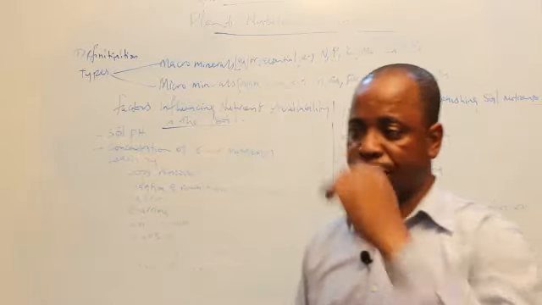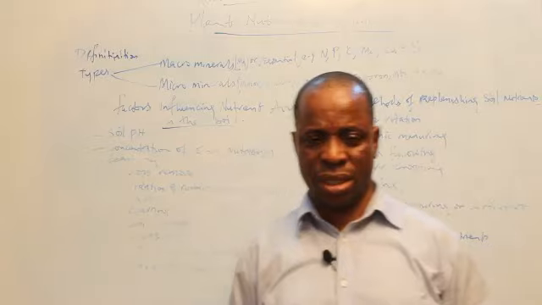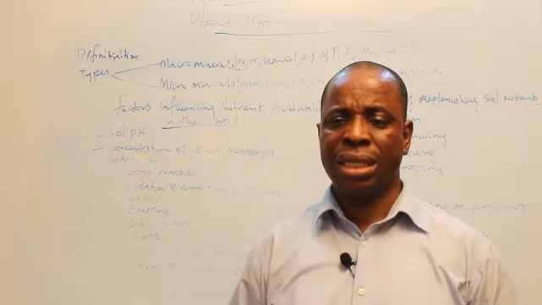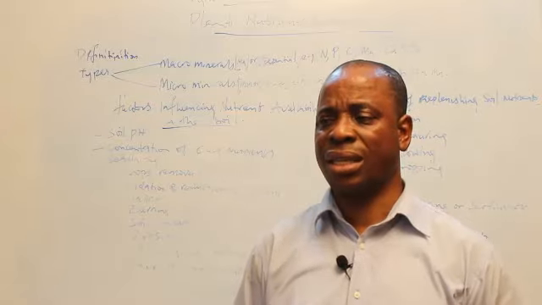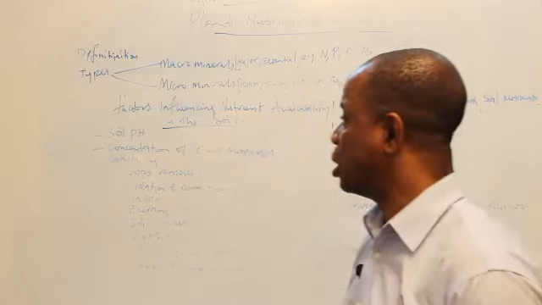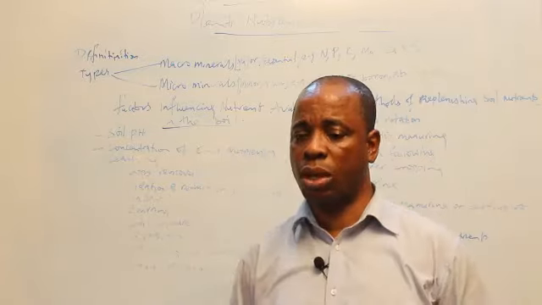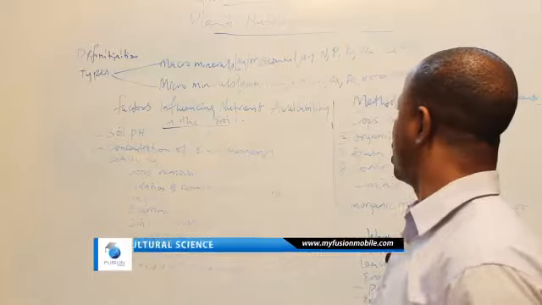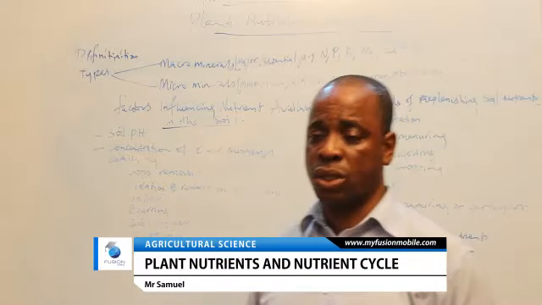Now, the soil has a pool of nutrients, and from one place to another, the pool of nutrients differs in concentration. Some area will be concentrated by nitrogen. Oh, this soil, the nitrogen is too much there. In other soil, it may be copper. In another one, it may be magnesium, it may be calcium, it may be sulfur.